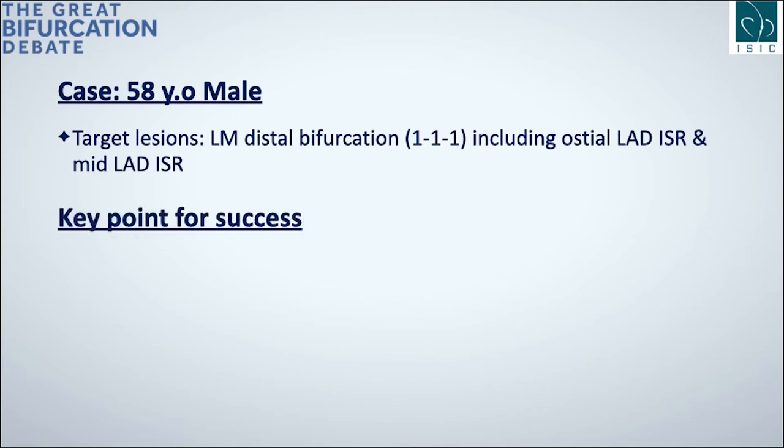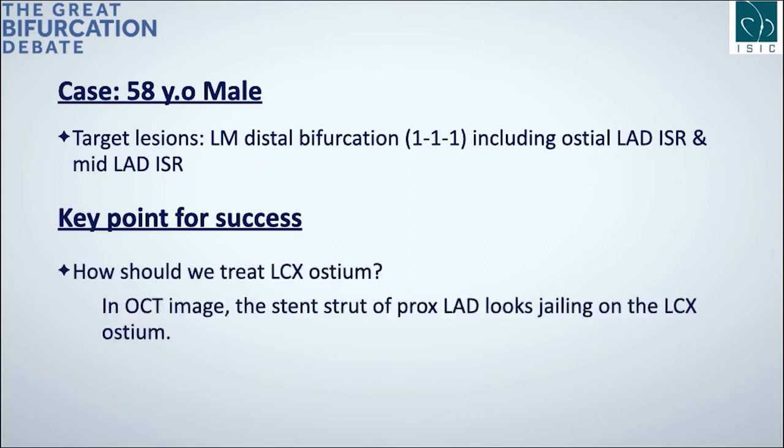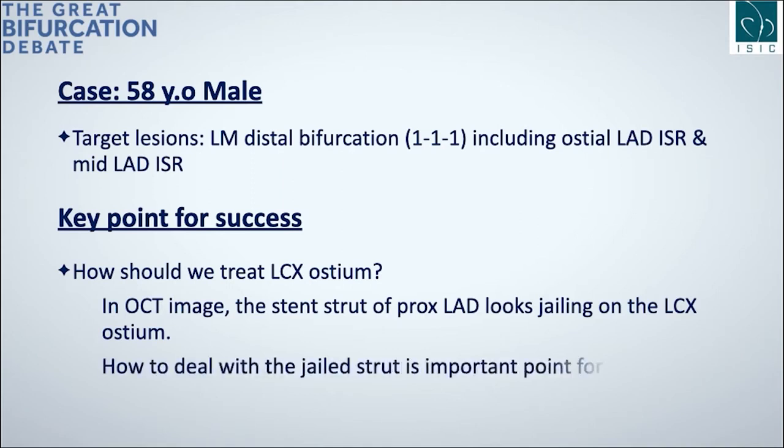We think the key point in this case is how we should treat the circumflex ostium. The OCT image from distal LAD showed the circumflex ostium was partially jailed by the stent strut of the proximal LAD. How to deal with this situation is very important to get an optimal result.